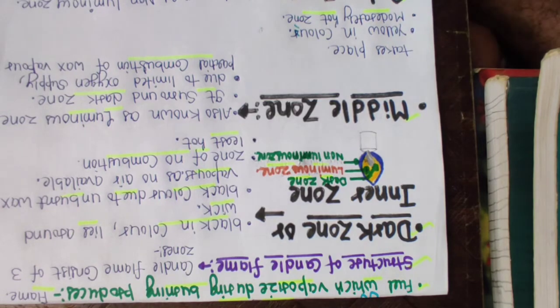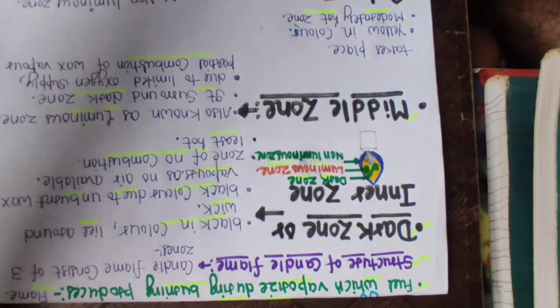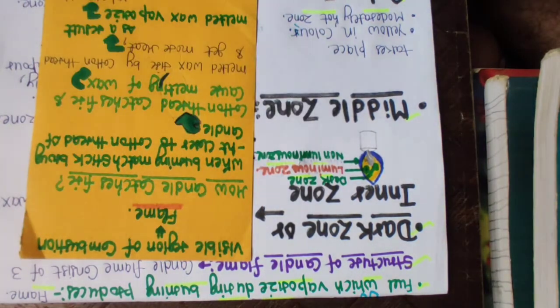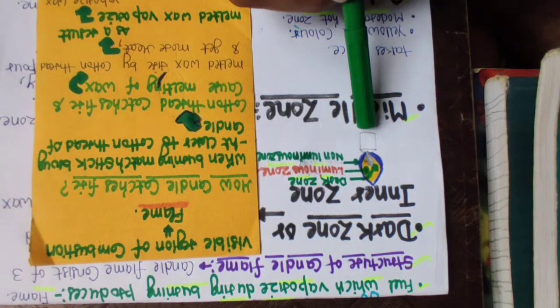Now we can learn the structure of a candle flame. What are the different zones present in the candle flame? So let us start. Basically there are three different zones. Before learning each zone, we need to look at the positions or locations of these three zones. So let us see in this picture.